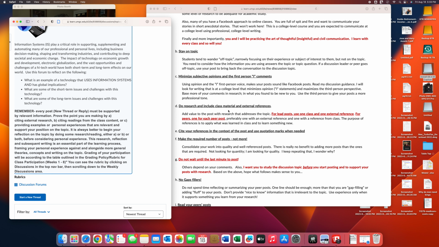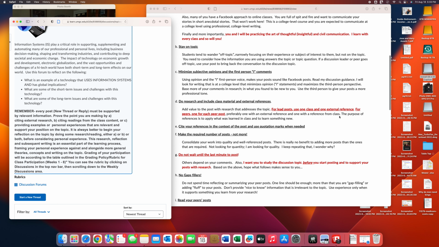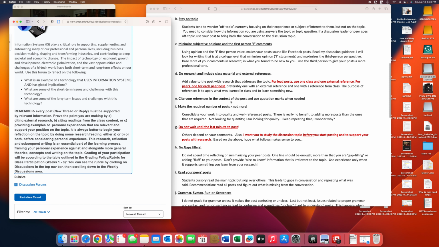Do research and include class materials and external references. For the leaders, what I try to do is include one class and one external reference, if you can. Most students, what they end up doing is bringing just two external references. For the peers, you basically use one reference per post. Cite your references and use quotation marks.